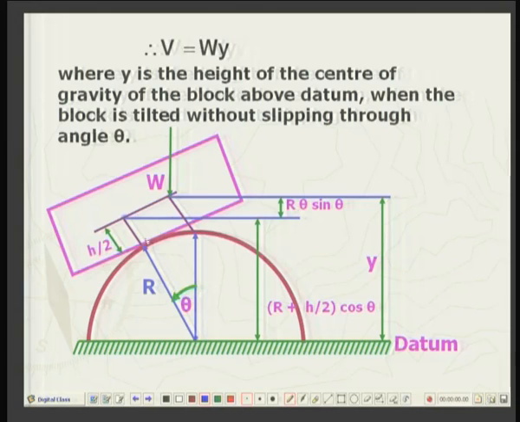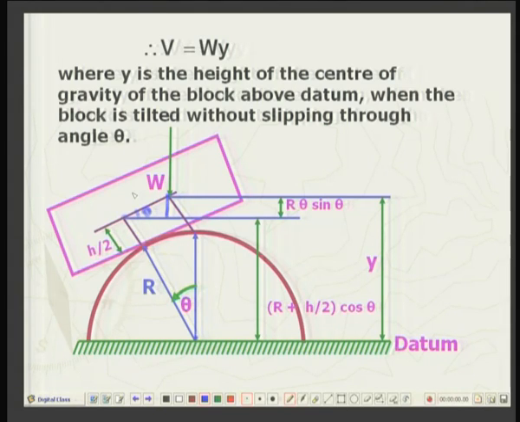So, since due to no slip condition, r theta is the arc length, this length is also r theta, and hence this length is also r theta. So, that this difference, because this will be r theta sin theta. Remember that the angle here is also theta.